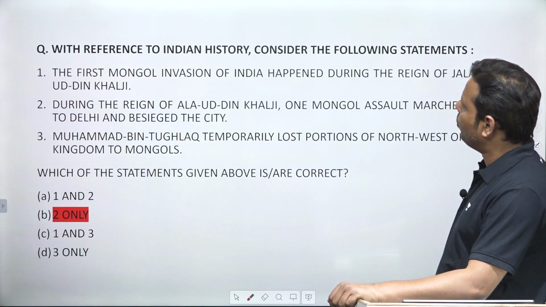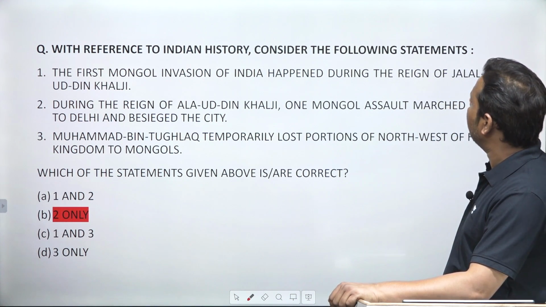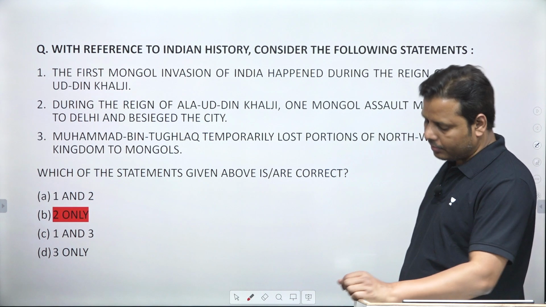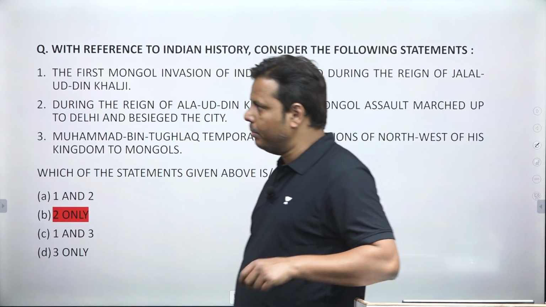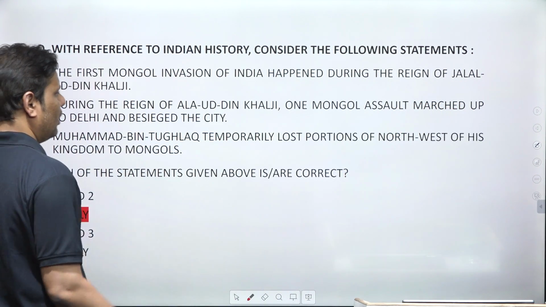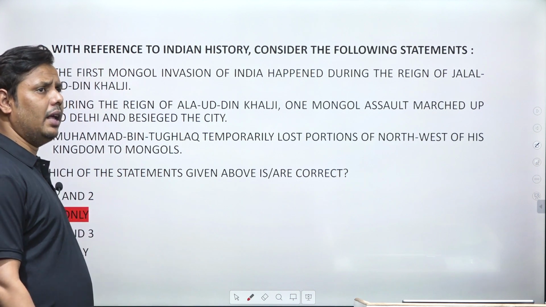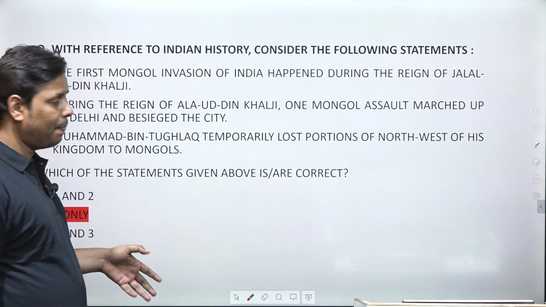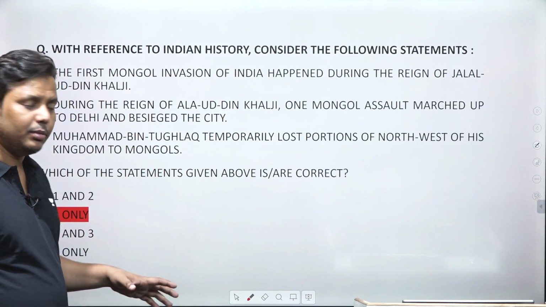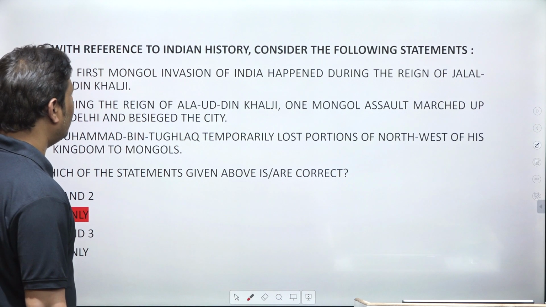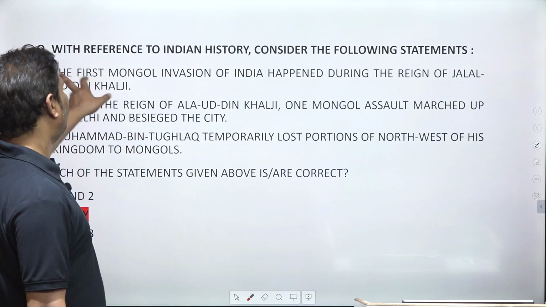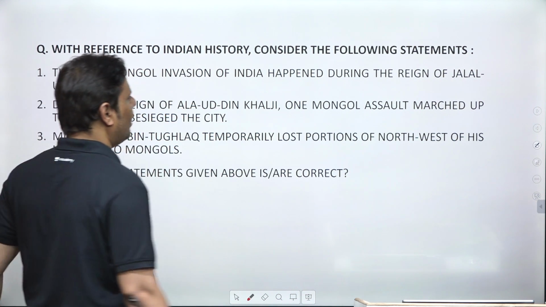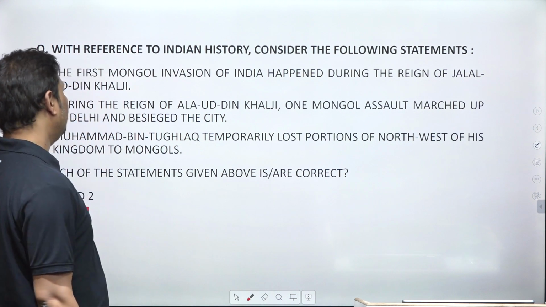Okay, moving to the next question. With reference to Indian history, consider the following statements. Now, this is again a question from medieval India. It's a very simple question from political history. But mostly when you have been studying political history, you have been avoiding these kinds of things, and now they have asked even the question from this part also. So this is regarding the Mongol invasion. The first Mongol invasion of India happened during the reign of Jalaluddin Khilji.